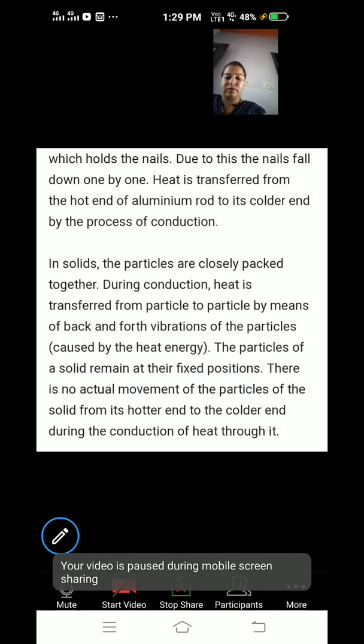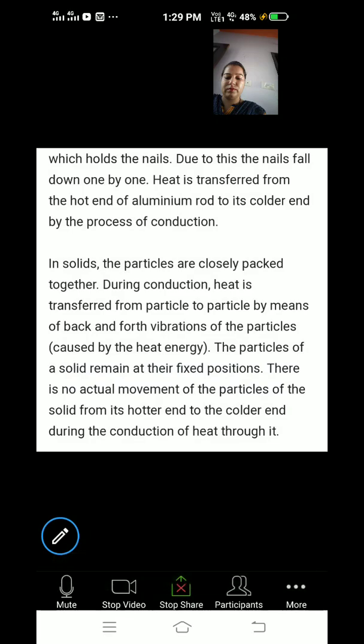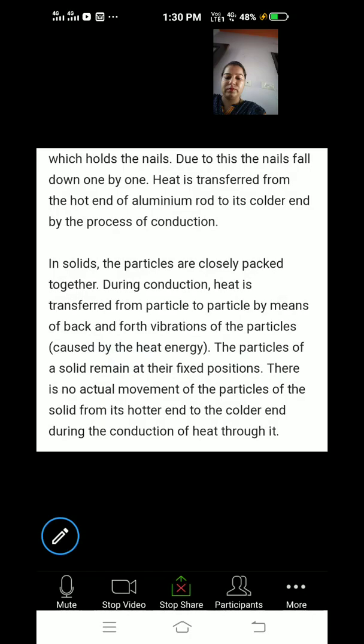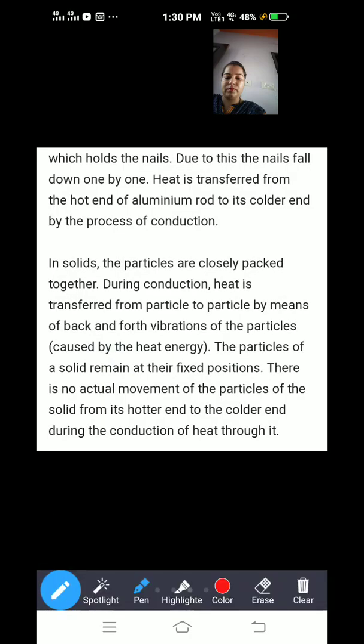In solid, particles are closely packed together. During conduction, heat is transferred from particle to particle by means of back and forth motion. Okay? Vibrations of particles, and this is caused by heat energy. The particles of solid remain at their fixed position.